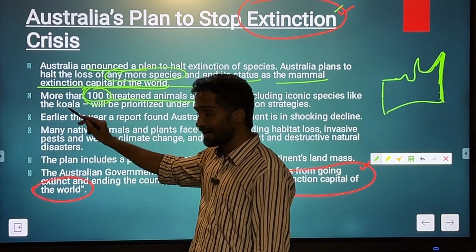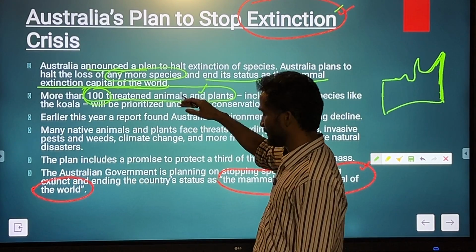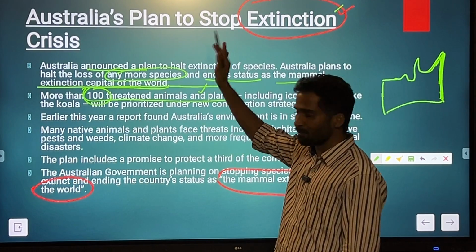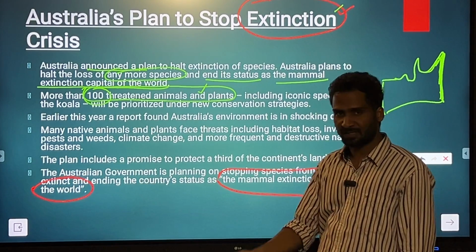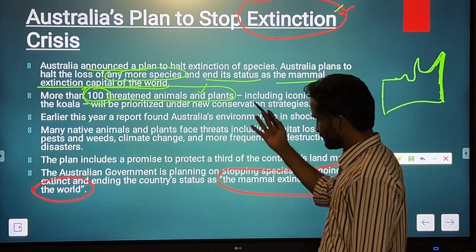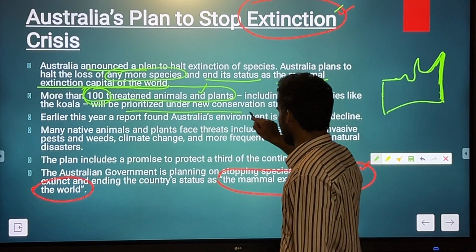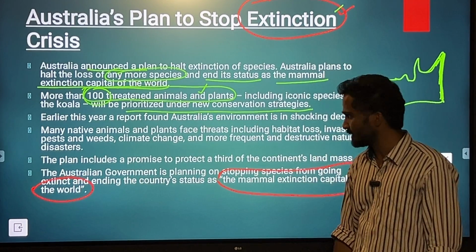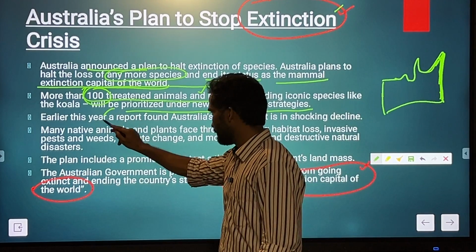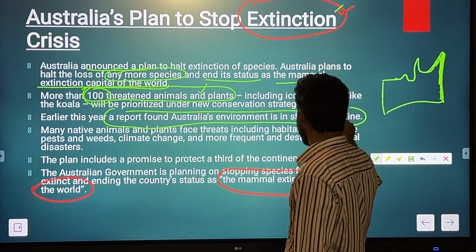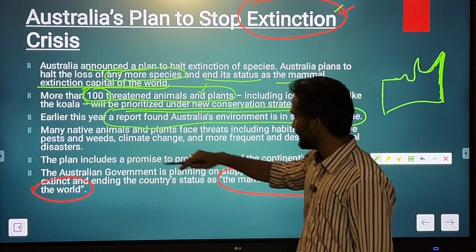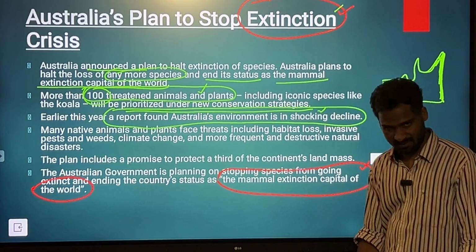So only hundreds have been targeted in the beginning with the idea that they want to stop the further extinction of the mammals, of the plants as well as the animals. Obviously, it will be prioritized under the new conservation strategy. Earlier this year, a report found that Australia's environment is declining at a shocking pace.